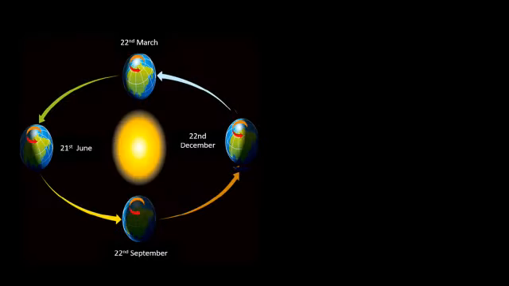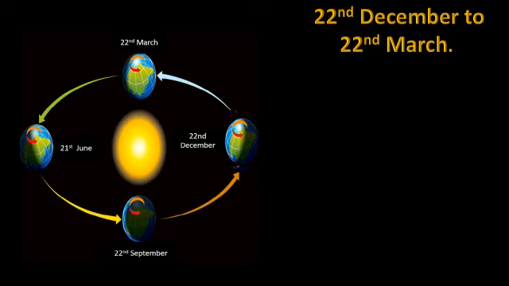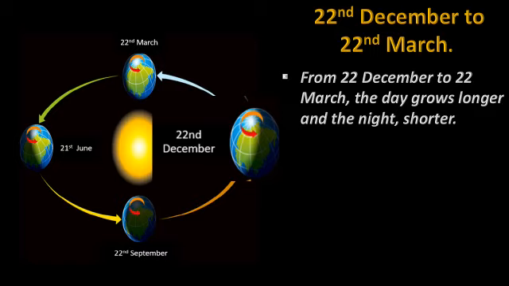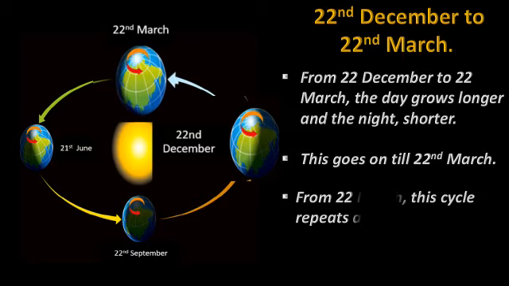The duration from 22nd of December to 22nd of March. From 22nd December to 22nd March, the day grows longer and the night shorter. Students, by the end of December, as the winter season is about to get over, the day starts becoming longer and the night starts becoming shorter. This goes on till 22nd March. From 22nd March, this cycle repeats again.